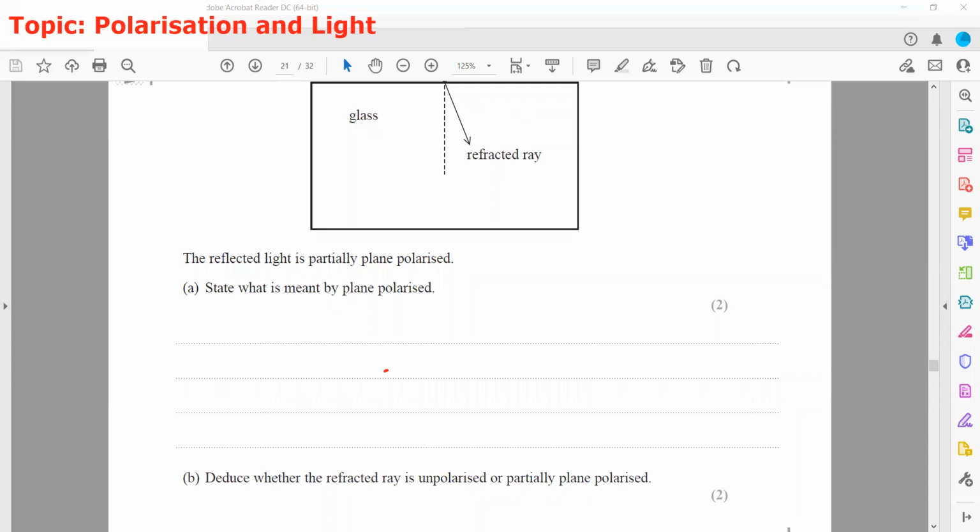So the refracted ray has a plane polarization perpendicular to the plane of the polarized light, or we can also say the refracted ray must also be partially polarized.